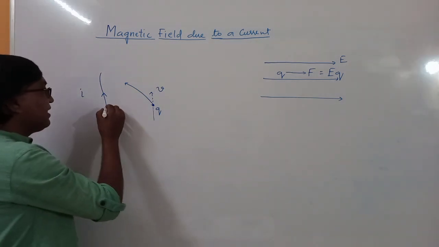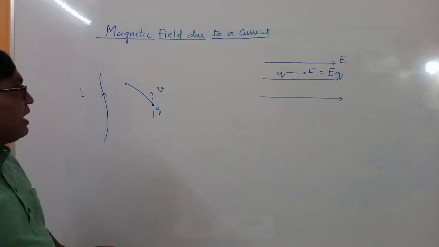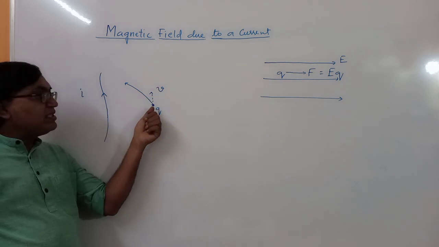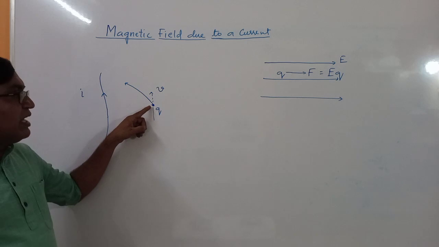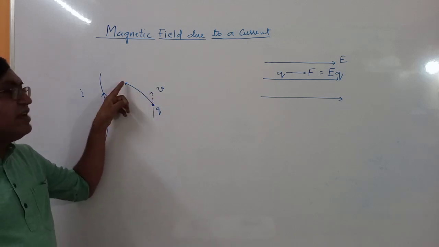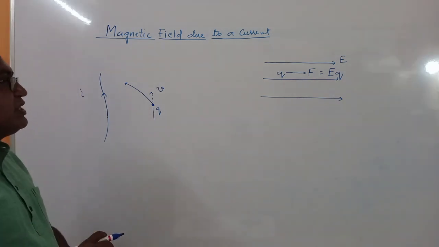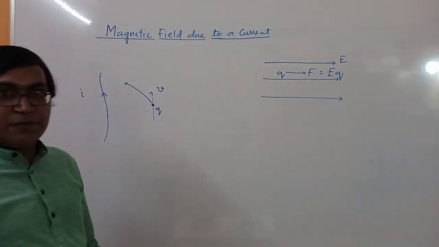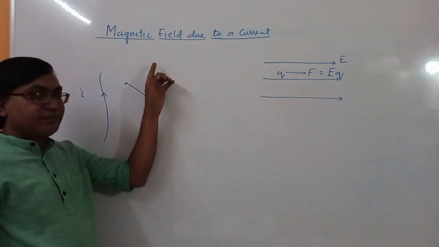So Oersted said that a current carrying conductor will produce a magnetic field, and when this charge is moving with certain velocity, it means this current carrying conductor has produced some magnetic field at this point, and this moving charge is deflected by the magnetic field. So now what is the conclusion? The conclusion is that a magnetic field will exert a force on a charged particle only when it is moving.